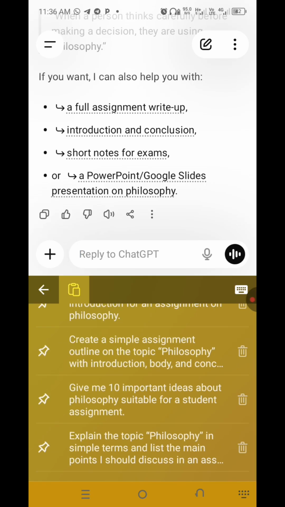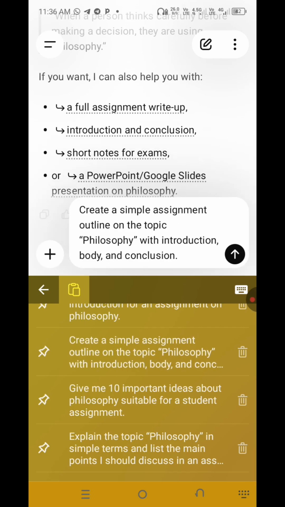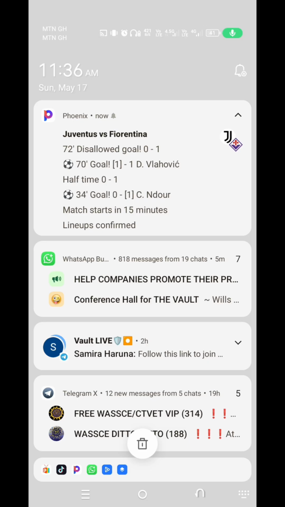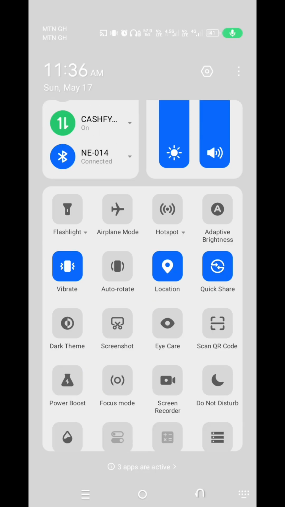After asking it to explain the topic, we then ask for the important ideas we should know about the topic, because there are main elements you should know whenever philosophy is mentioned. If you don't know these things, it seems like you haven't even heard of philosophy before.